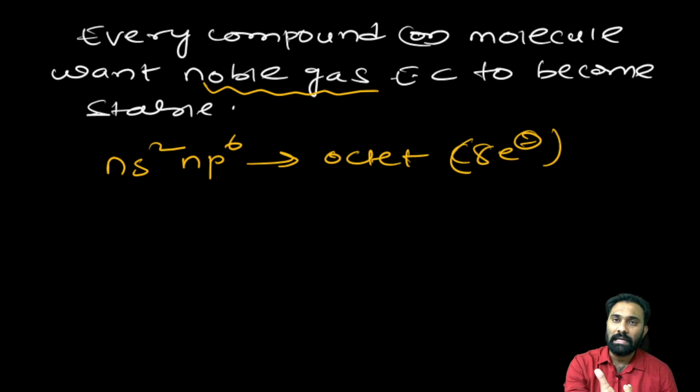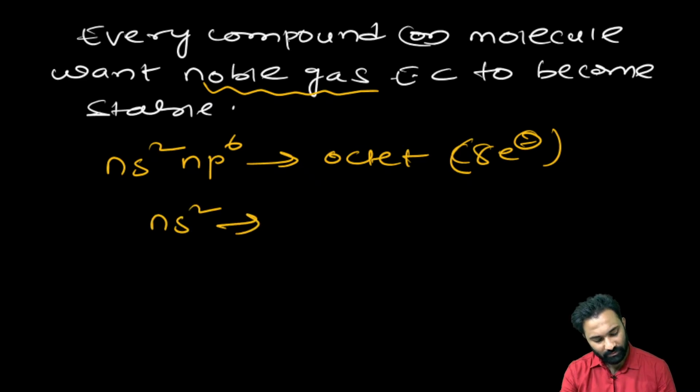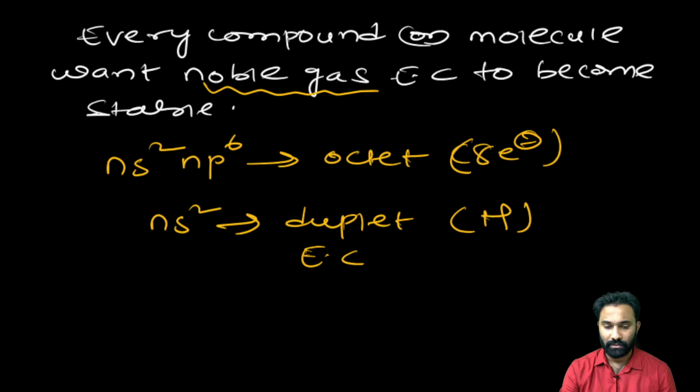Only for ns2 do we call it a duplet electronic configuration. The duplet configuration will be shown by hydrogen, and fluorine will show the octet electronic configuration.